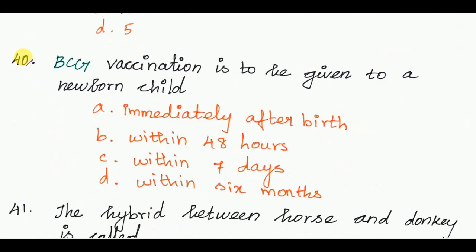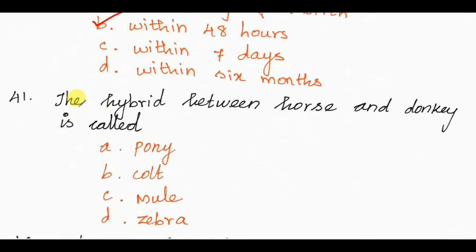Next, BCG vaccination is to be given to a newborn child? The answer is within 48 hours.